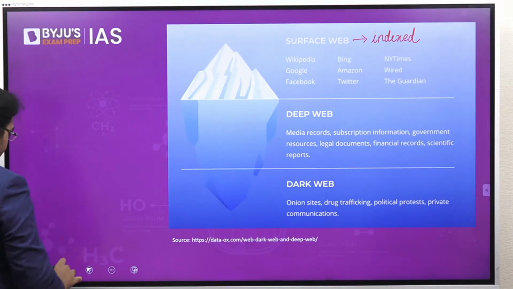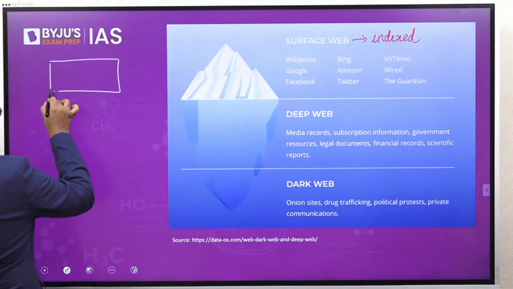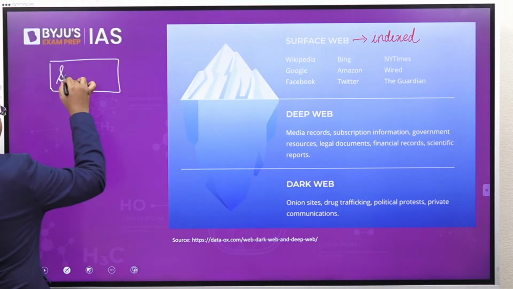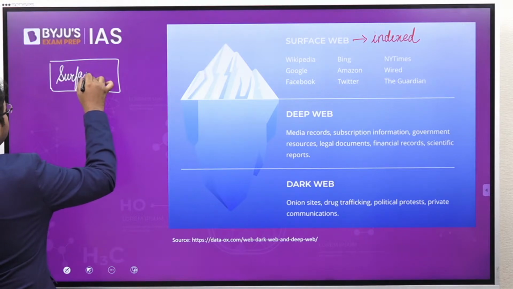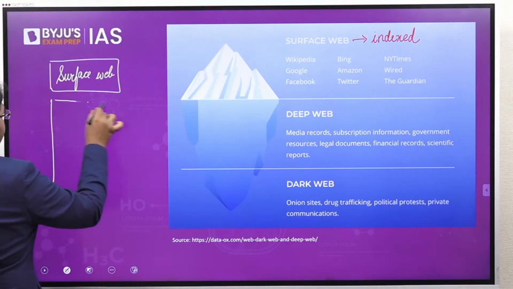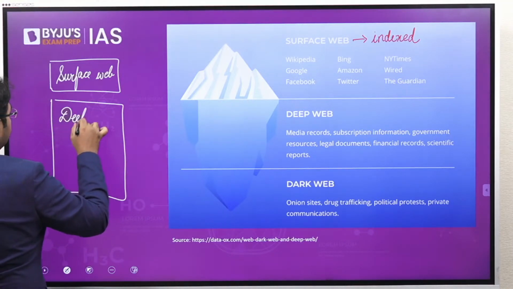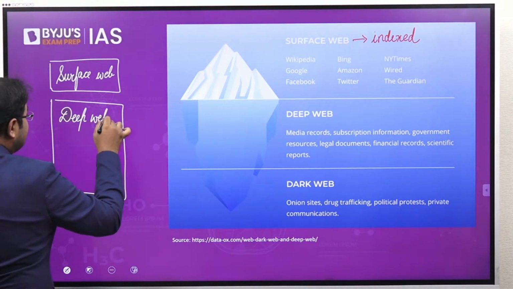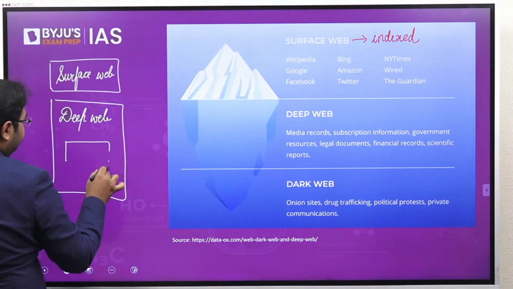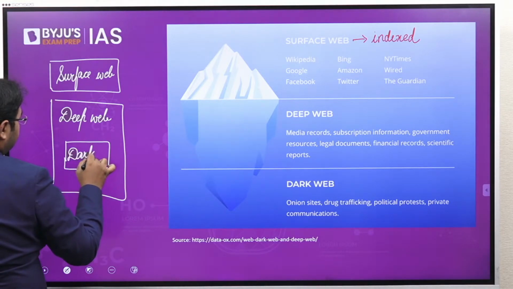One, we have something called the surface web, and then you have another part which is the deep web. Now inside this deep web there is one chunk which is called the dark web.